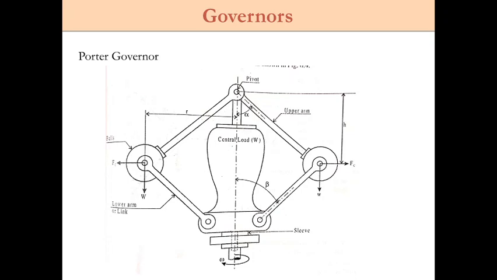If the load on the engine decreases, the speed obviously will increase, and these balls will rotate with a higher radius of rotation. When they are rotating with the higher radius of rotation, the sleeve will have an upward motion. Because this sleeve is directly connected to the throttle valve opening system, the throttle valve mechanism, we can say, when the sleeve has upward motion, it is going to reduce the fuel supply to the engine, or it is going to close the throttle valve. Okay, so this is the basic principle of the Porter governor.